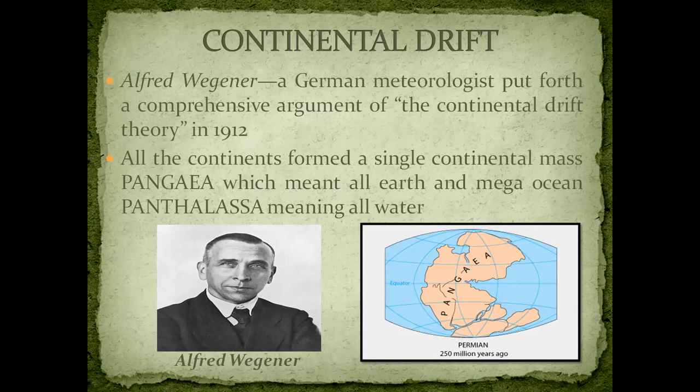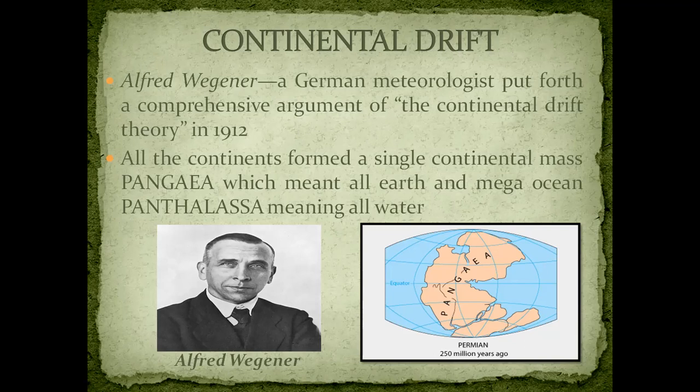You can see it on your screen here. They said all the land masses were together, and this is your Pangaea. ठीक है? Which meant, जिसका मतलब था all earth. Then there was a mega ocean that was called Panthalassa, जिसका मतलब होता है all water. Then he argued that around 200 million years ago, ये जो super continent था Pangaea, it began to split.